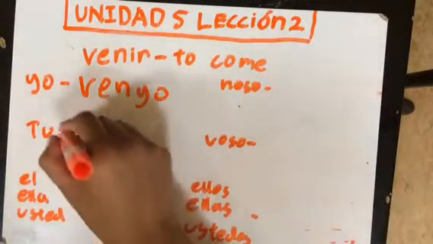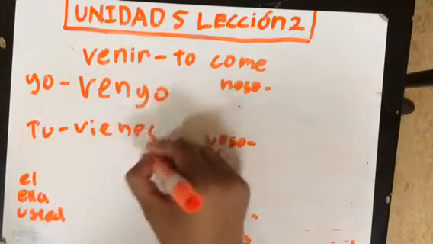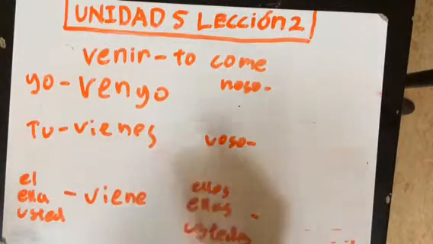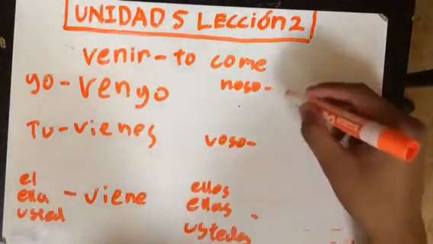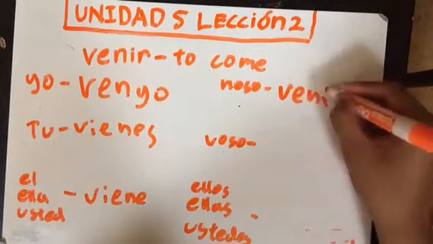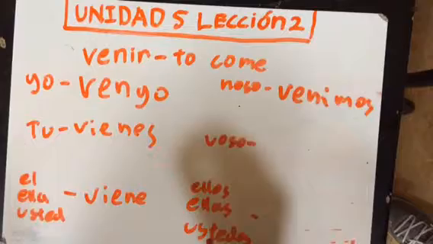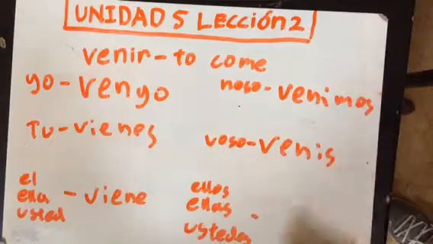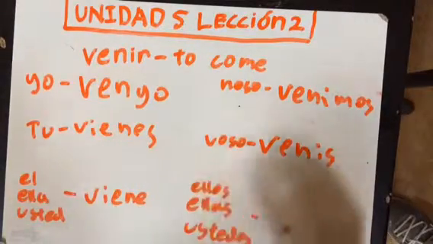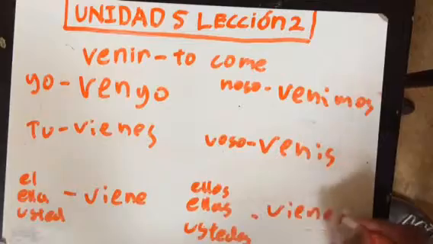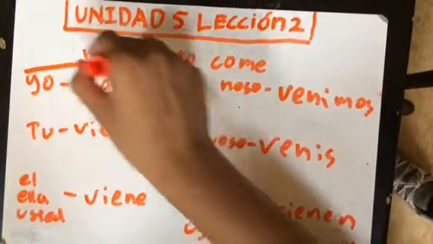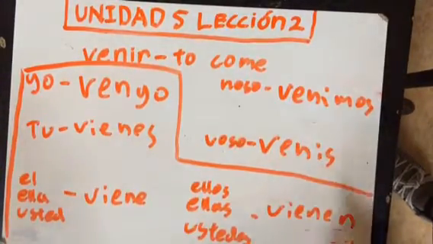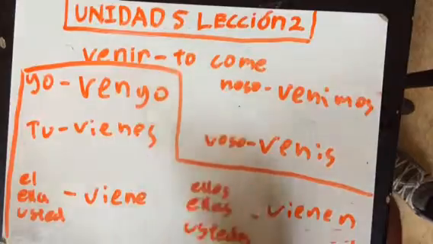In the tú form, it will be vienes. In the él, ella, usted form, it becomes viene. In the nosotros form, it becomes venimos. In the vosotros form, it becomes venís. And in the ellos, ellas, ustedes form, it becomes vienen. Again, you want to draw the boot because the vosotros form and nosotros form have regular endings, regular conjugations, while the others don't.